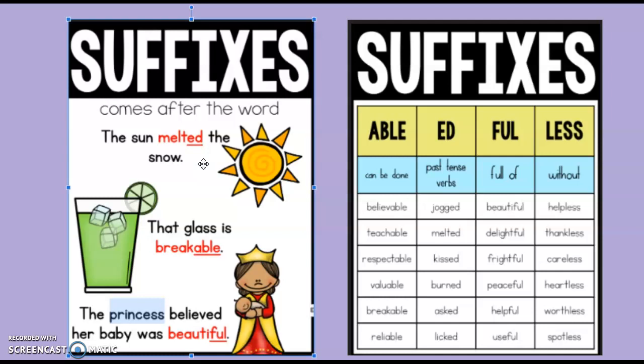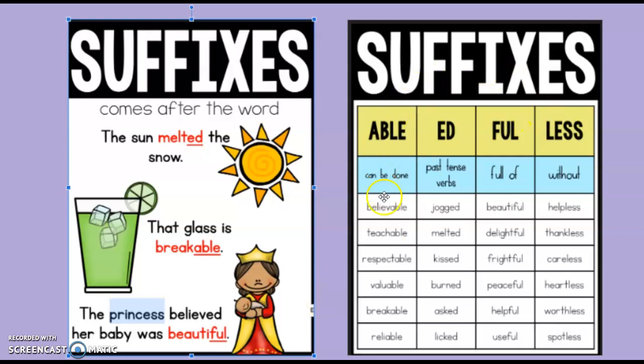The glass is breakable. We took the word break and we added able to change the word from break to breakable. Then there's this other example here. The princess believed her baby was beautiful. So we took the word beauty and changed it a smidge, dropped the Y, added I, and ful to change the word from beauty to beautiful to make it make sense within that sentence.